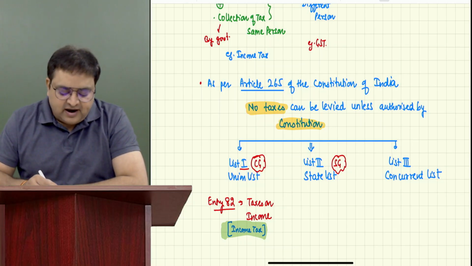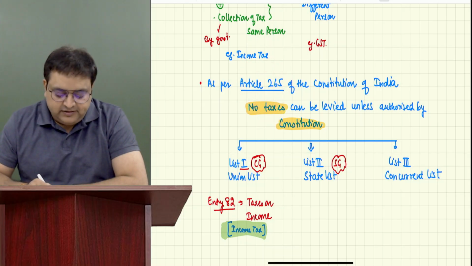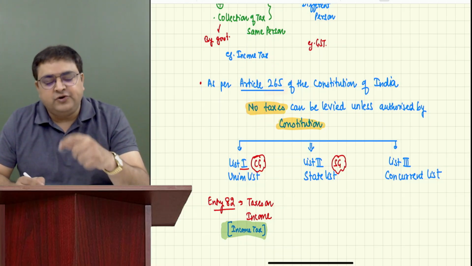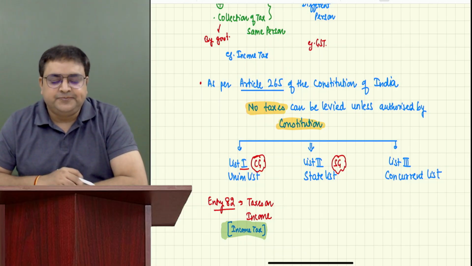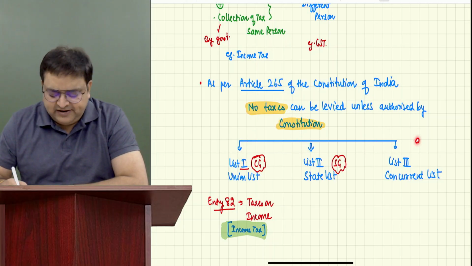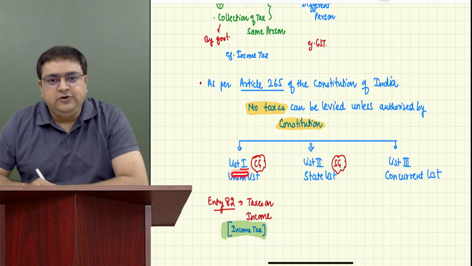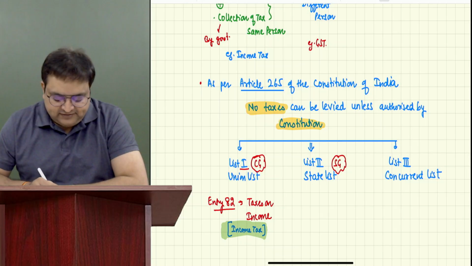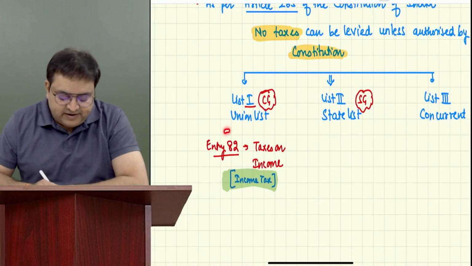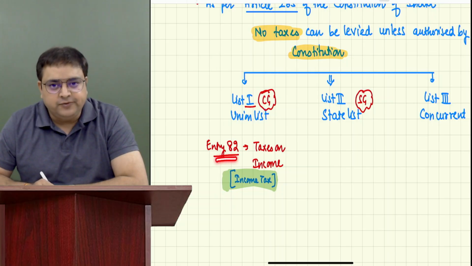So there is Article 265. You just write it over there. No need to learn, guys. Article 265 says that you should have the power to collect the taxes. And then we have in the Constitution list 1, list 2, list 3. List 3 is not for our reference. In list 1, the union list, also called the central government list, all the activities are mentioned, and income tax is in list 1, entry number 82.